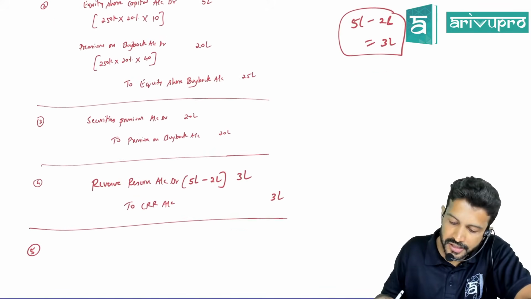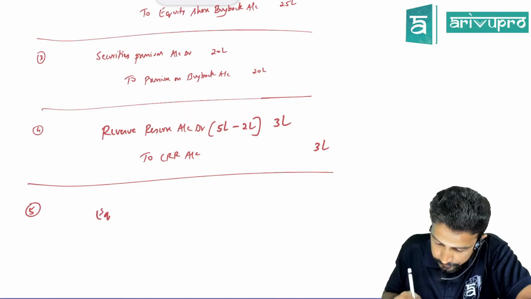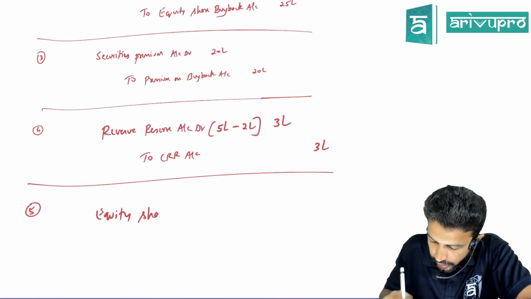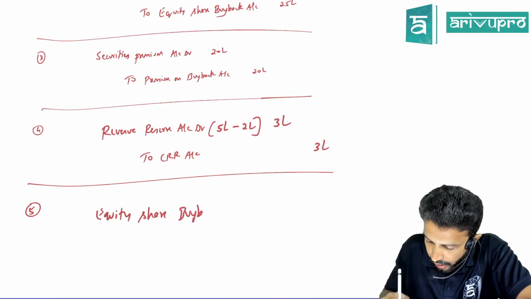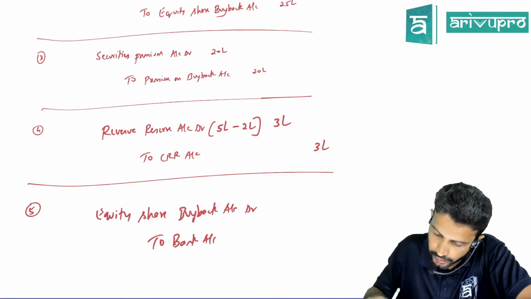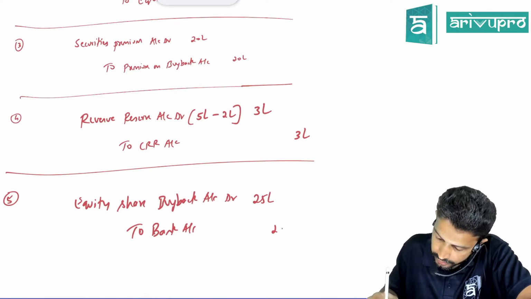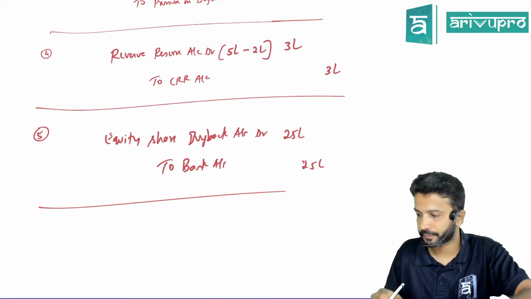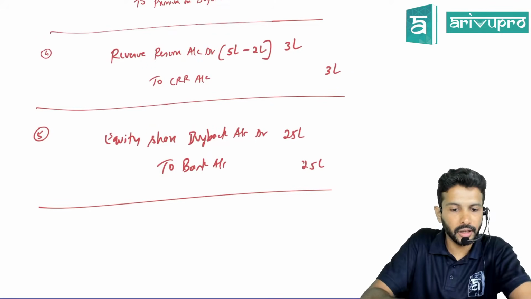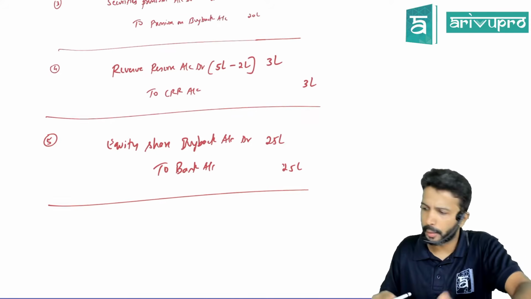So this is done. The last entry is what? The payment, which will be equity share. Equity share buyback account debit to bank account. How much settlement are you doing? What is that equity share buyback account ka balance? 25 lakhs. This is your settlement. That's all. Question over.